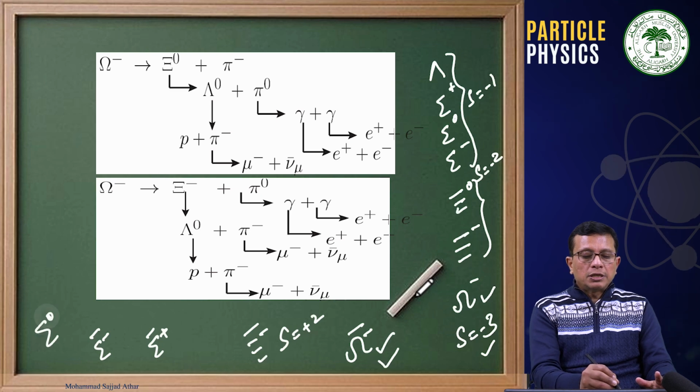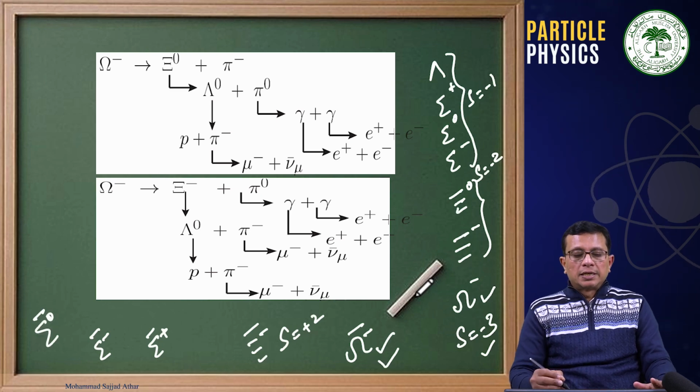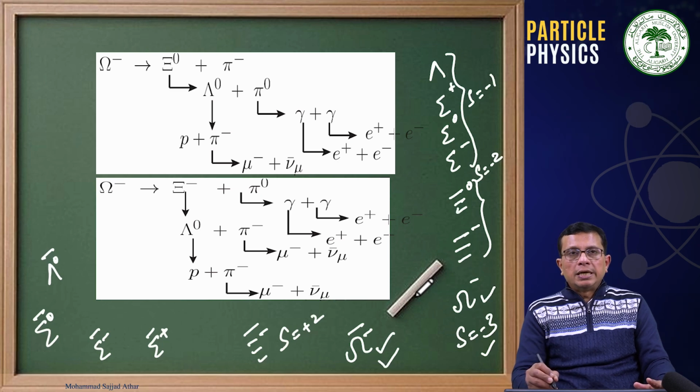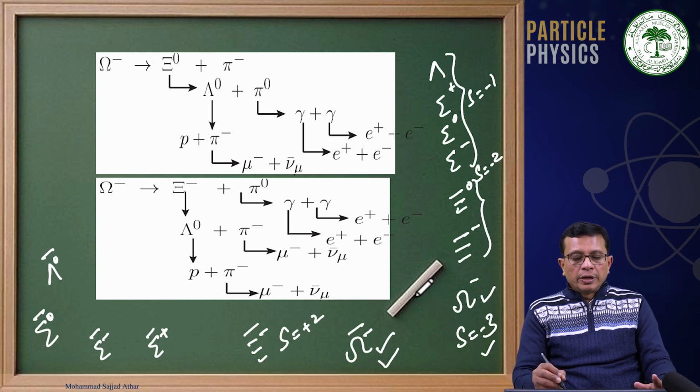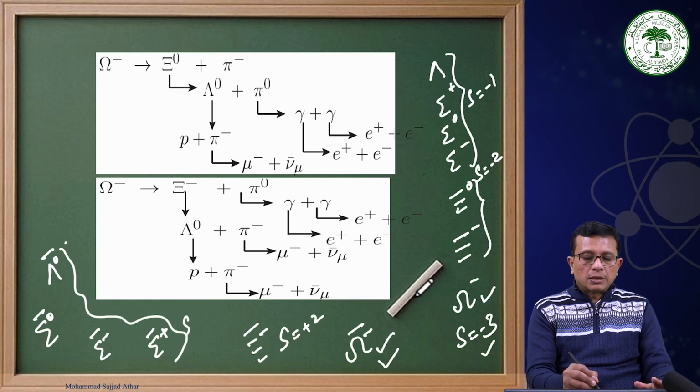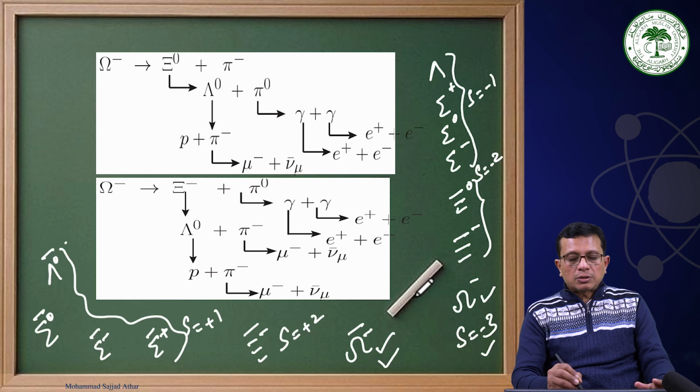For sigma 0, the antiparticle is sigma 0 bar. For lambda 0, as we have already discussed, the antiparticle is lambda 0 bar. The strangeness quantum number for all these four is +1. The strangeness quantum number for cascade 0 bar and cascade minus bar is +2, and for omega minus bar, the strangeness quantum number is +3.